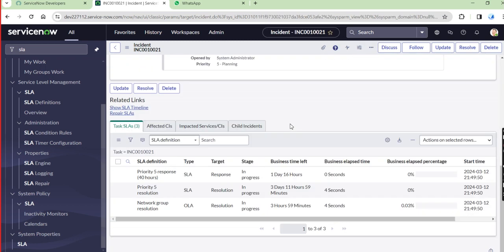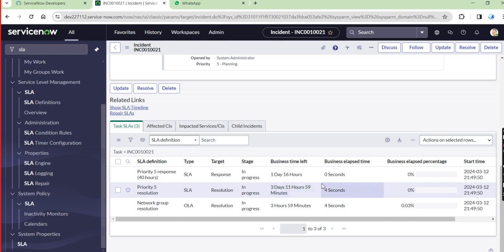Now just have a look here. When we select priority 5, the resolution SLA, our SLA, has arrived here. What we have created recently has arrived here, that is 3 days 12 hours. Actually you have given the timeline as 3 days 12 hours.